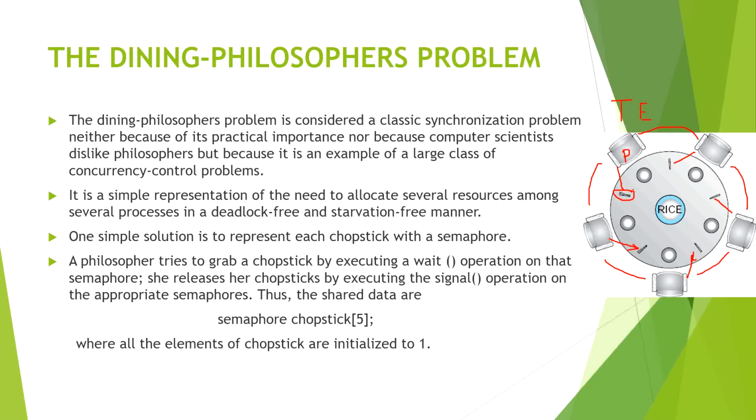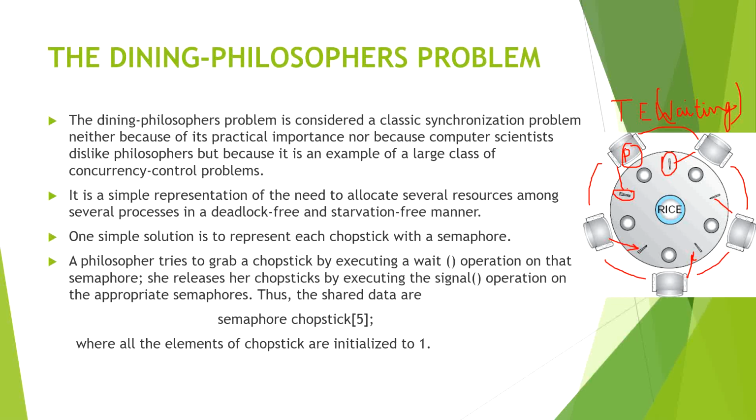In this way it will check whether both chopsticks are free to use or not. If they are not free to use, they will wait. So the third thing which comes into the picture is waiting. The philosopher will wait for the chopsticks to be free. If this philosopher is trying to eat, it will check whether this and this chopstick are free to use or not. If not free, it will wait.